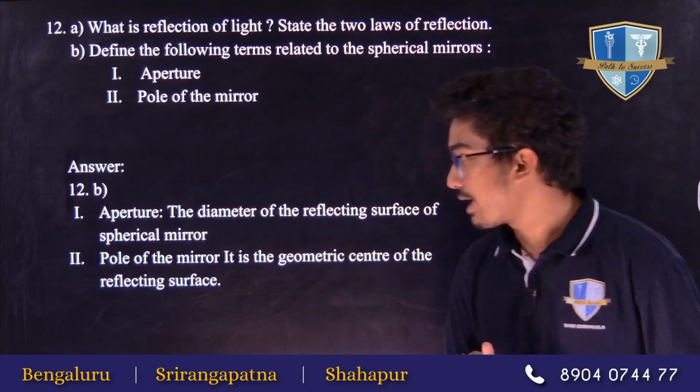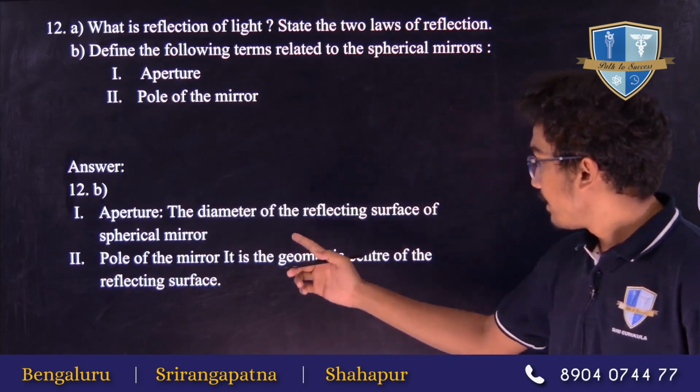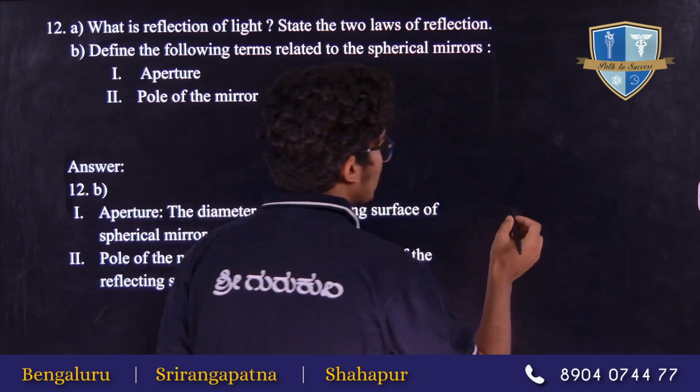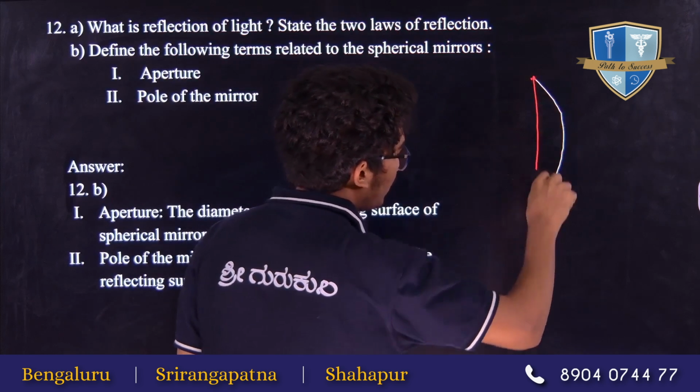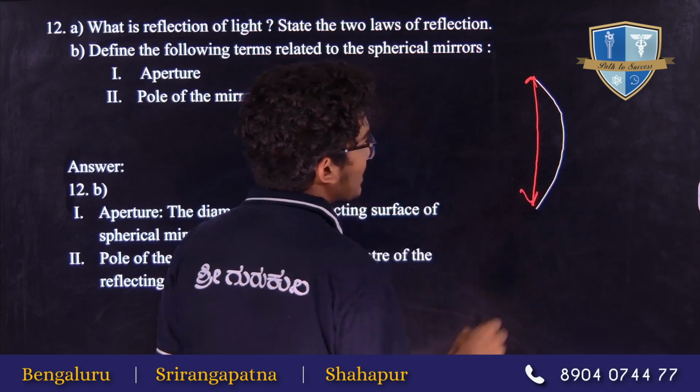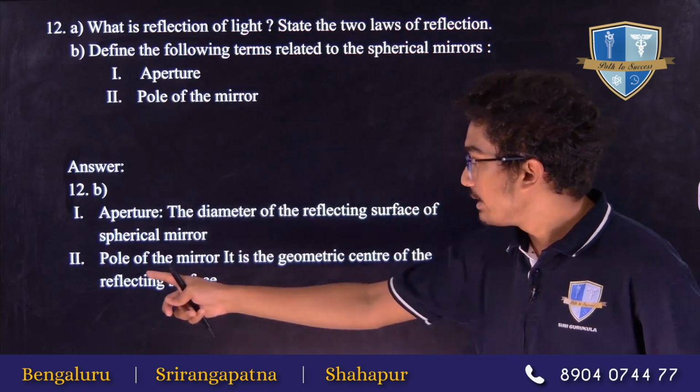Now let's see part B of this question. What is aperture? Aperture is the diameter of the reflecting surface of the mirror. So if it is a mirror like this, then this diameter, from here to here, this length is known as aperture, correct?